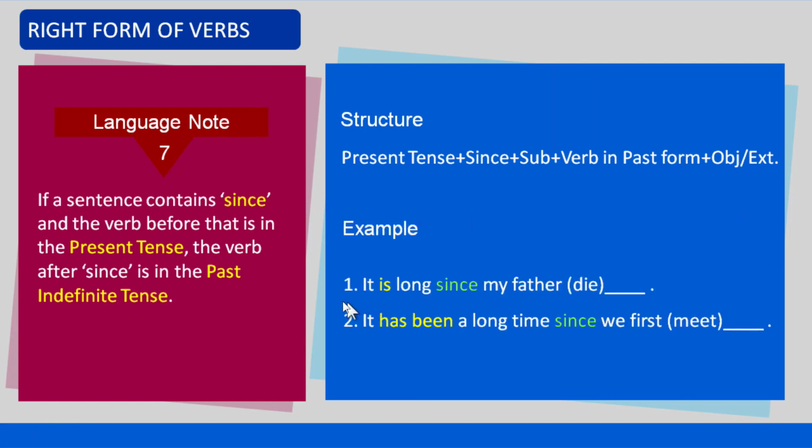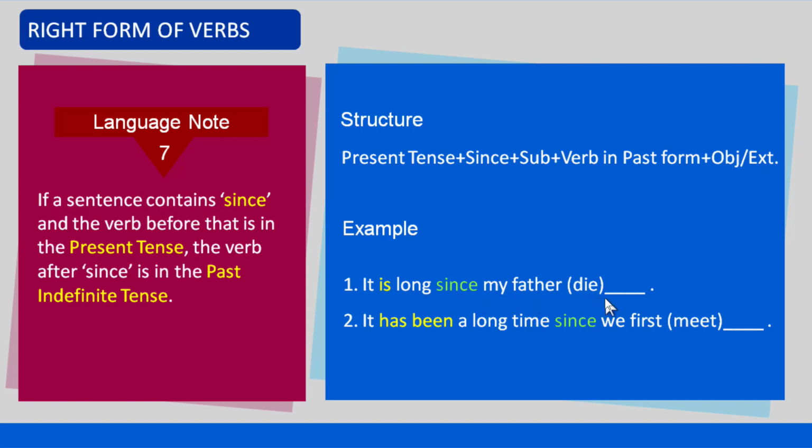Example: number 1, it is long since my father died. Number 2, it has been a long time since we first met. In the first example, the clause before since is it is long, which is in the present tense.